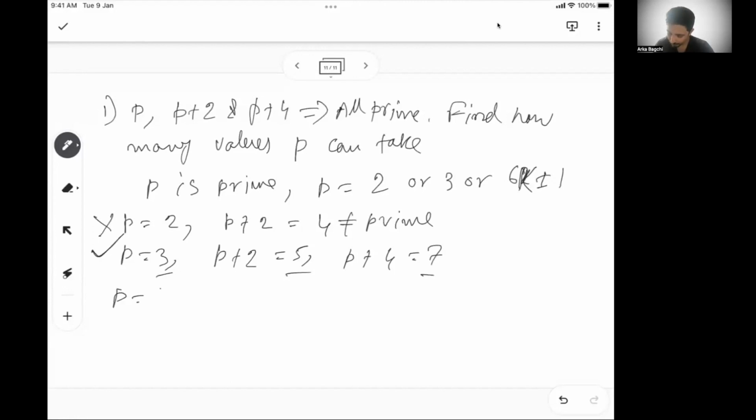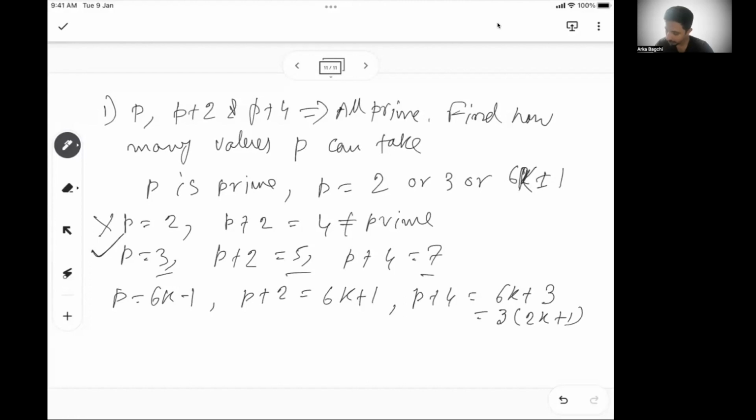Now let's say p is any number which is 6k minus 1. So p plus 2 will be 6k plus 1, which can also be prime. And p plus 4 is 6k plus 3. Now, if you see this carefully, if I take 3 common, this is 3 times (2k plus 1).